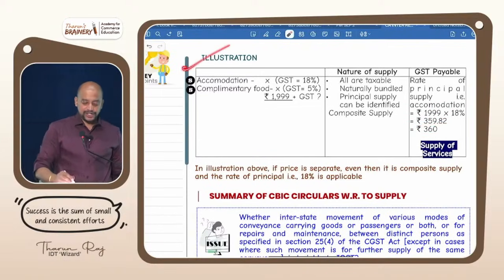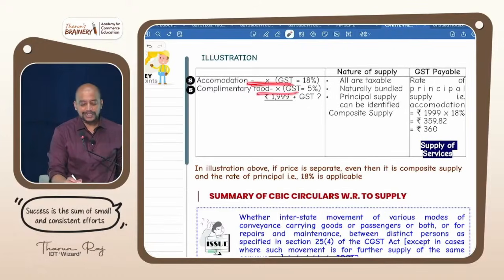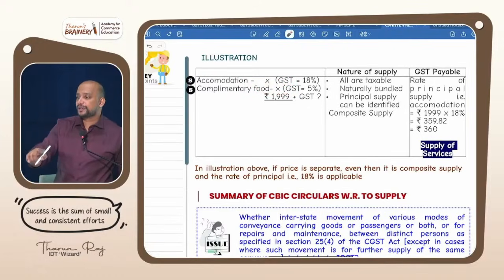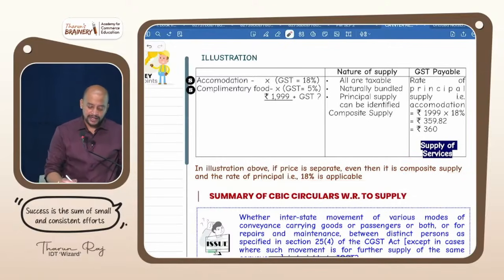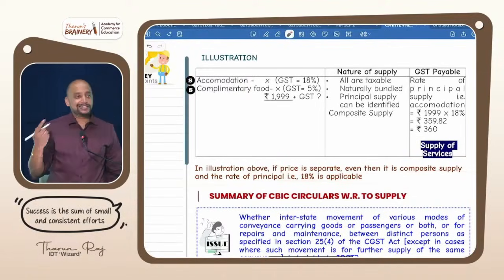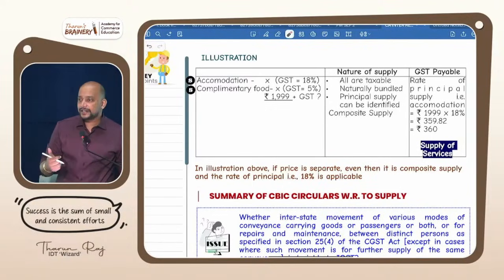Now in this illustration, what if they give accommodation and food separately? Still it is composite supply only, because for composite supply the price may be single or separate. In the illustration above, if the price is separate, even then it is composite supply and the rate of the principal supply will be taken. Is it clear?